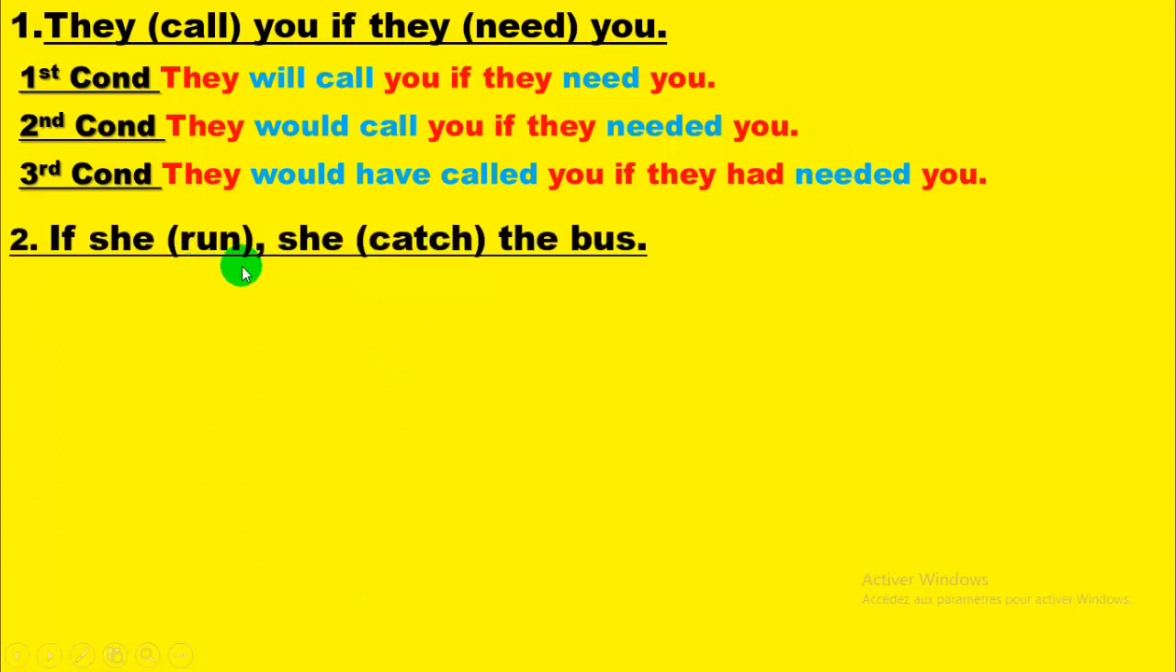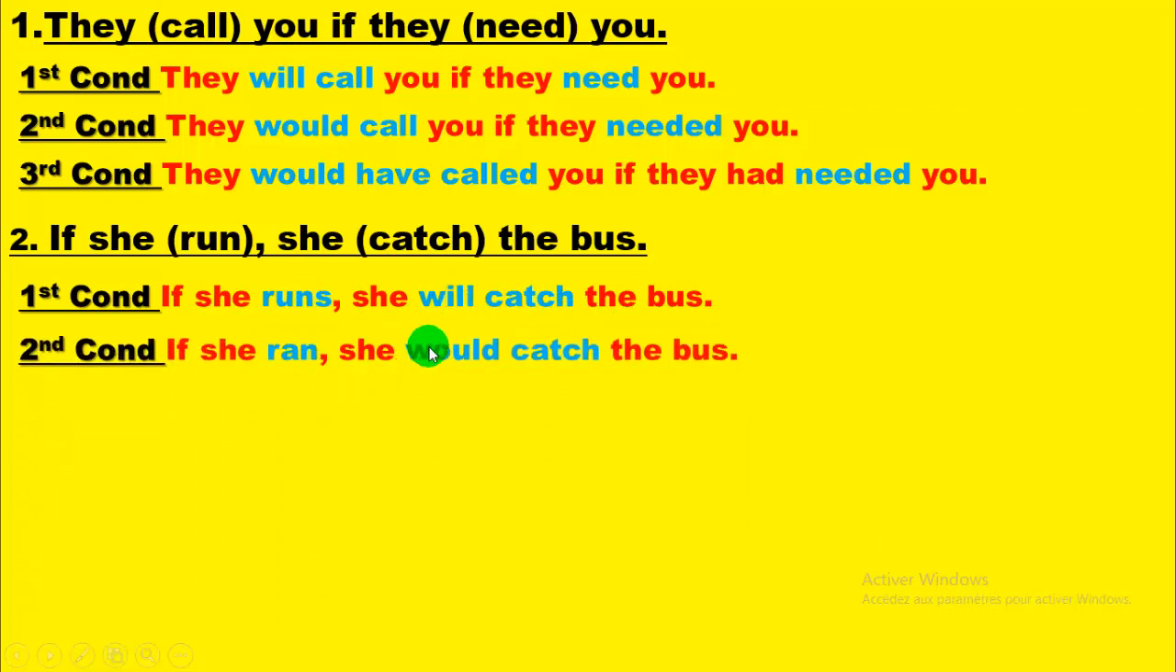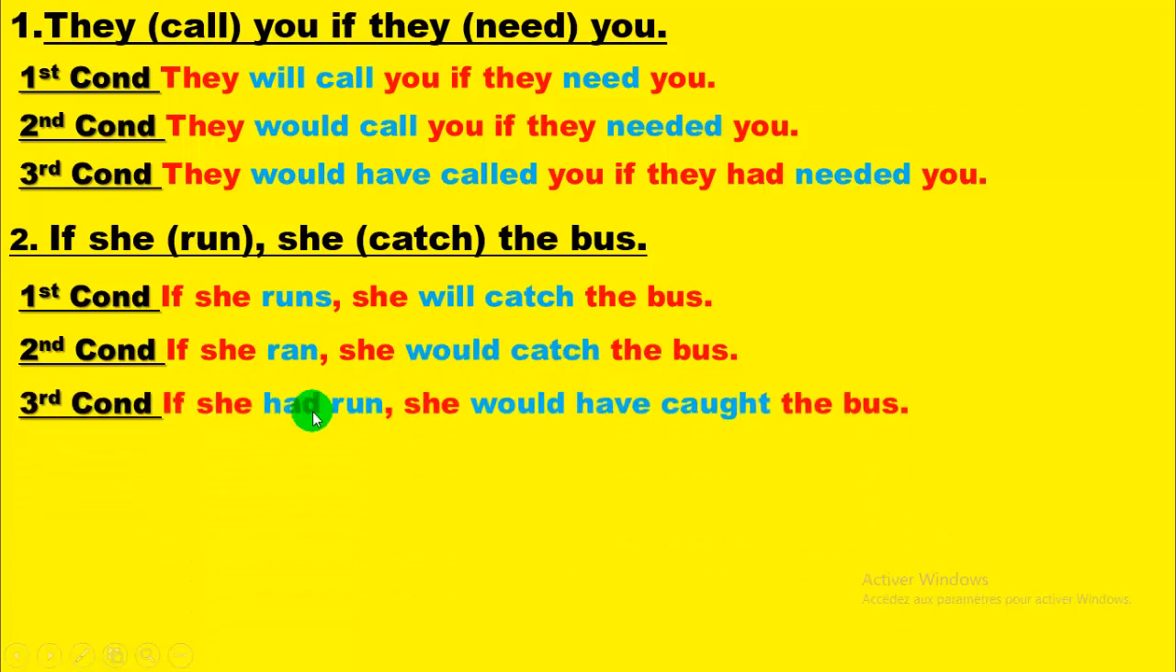Number 2, if she run, she to catch the bus. If she runs, she will catch the bus. Conditional 1, present, future. Conditional 2, preterite, simple conditional. If she ran, she would catch the bus. Conditional 3, past perfect, past conditional. If she had run, she would have caught the bus.